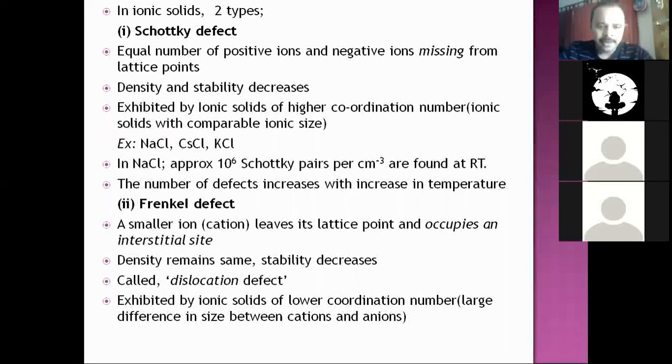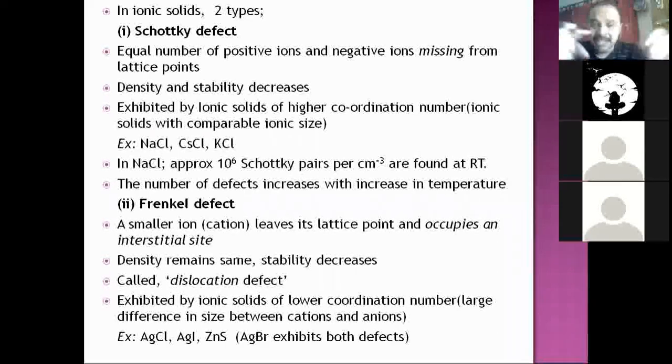Now, examples here: silver chloride, silver iodide, and you can generalize that silver halides show Frenkel defect. An exception among silver halides is AgBr, which exhibits both Frenkel and Schottky defect. These are all memory things you just need to remember; there can be a question on this. Zinc sulfide also exhibits it, with coordination number 4. So low coordination number and large difference in ionic size. This is about Frenkel.